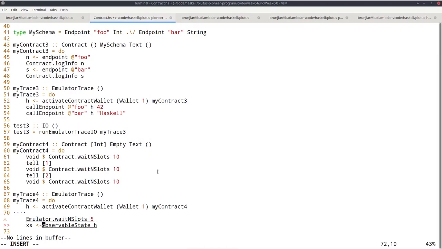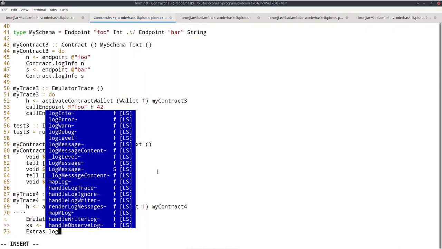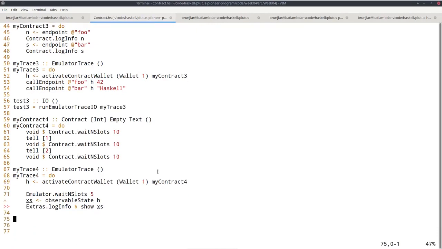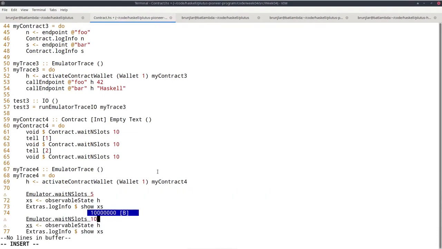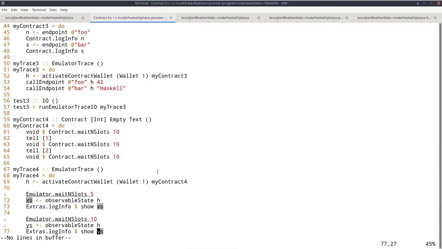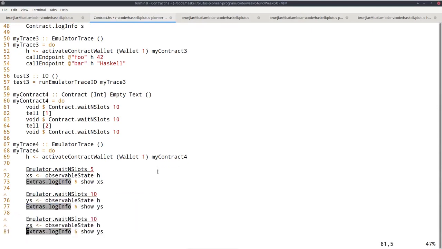Let's call that xs, and let's log that from the trace monad. Okay, and let's do that 2 more times. The second time, let's wait now for 10 slots. Let's call the result ys and log those. And the final time, again 10 slots, let's call the result zs and log those.